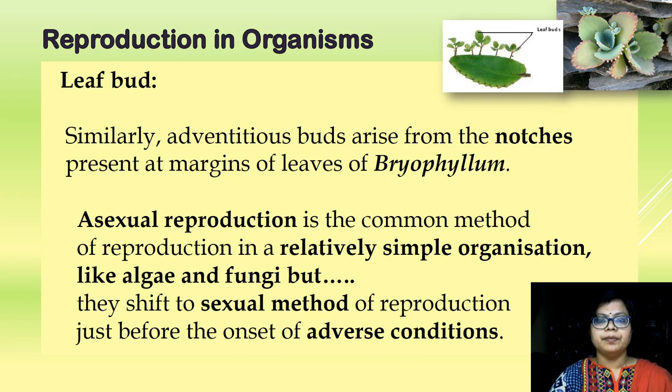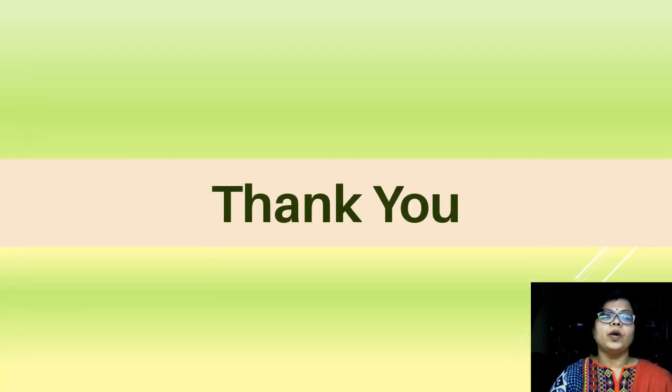So, what we have learned, my dear children, is what reproduction is, what the significance of reproduction is, the types of reproduction, and each type we have studied in detail. One part I have not explained over here is artificial reproduction. Vegetative propagation is also used by gardeners and farmers for propagating economically important plants, say for example rose, China rose.